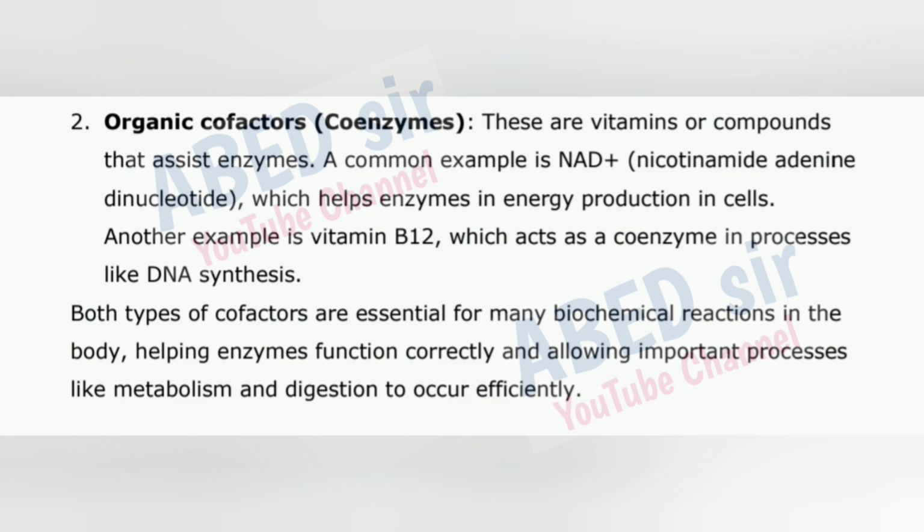Another example is vitamin B12, which acts as a coenzyme in processes like DNA synthesis. Both types of cofactors are essential for many biochemical reactions in the body, helping enzymes function correctly and allowing important processes like metabolism and digestion to occur efficiently.